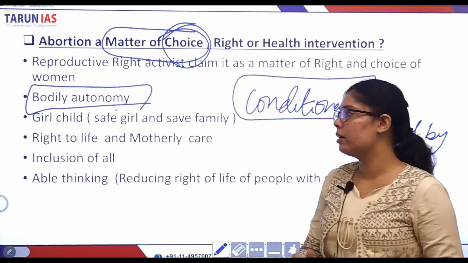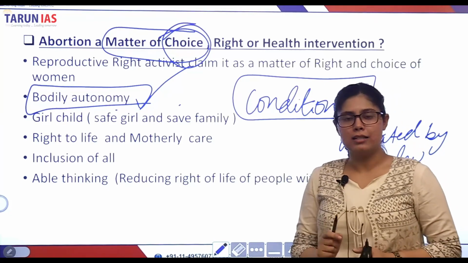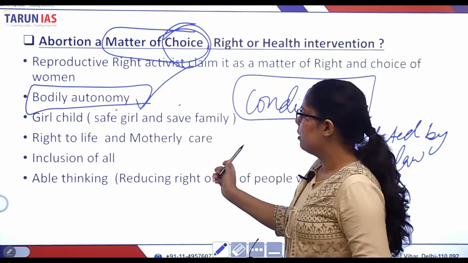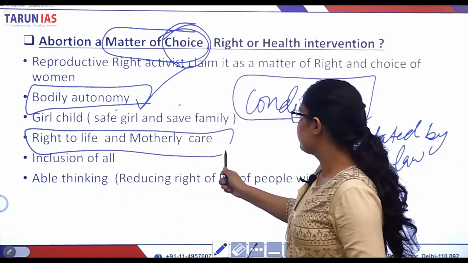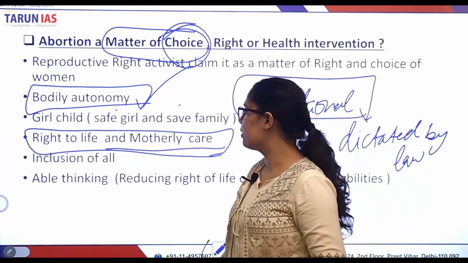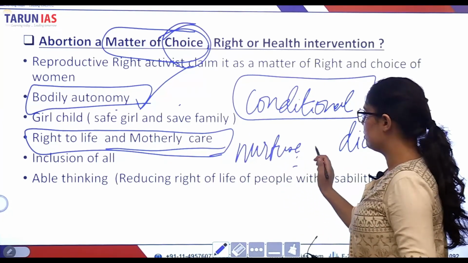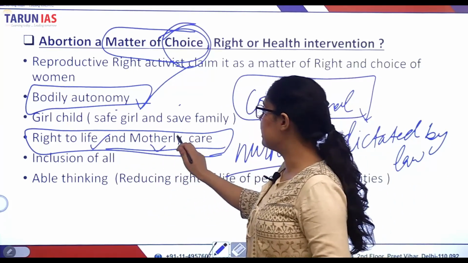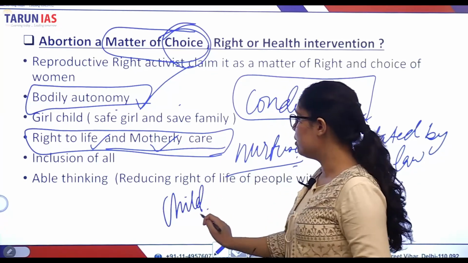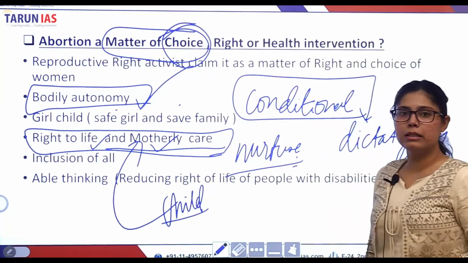The judgment has not recognized the bodily autonomy of the women, whether she wants to continue the pregnancy as a matter of choice or as a matter of health condition. Right to life and motherly care. If the mother is not ready to nurture the child, then the child who is born out of such pregnancies will be deprived of the right to life and motherly care.